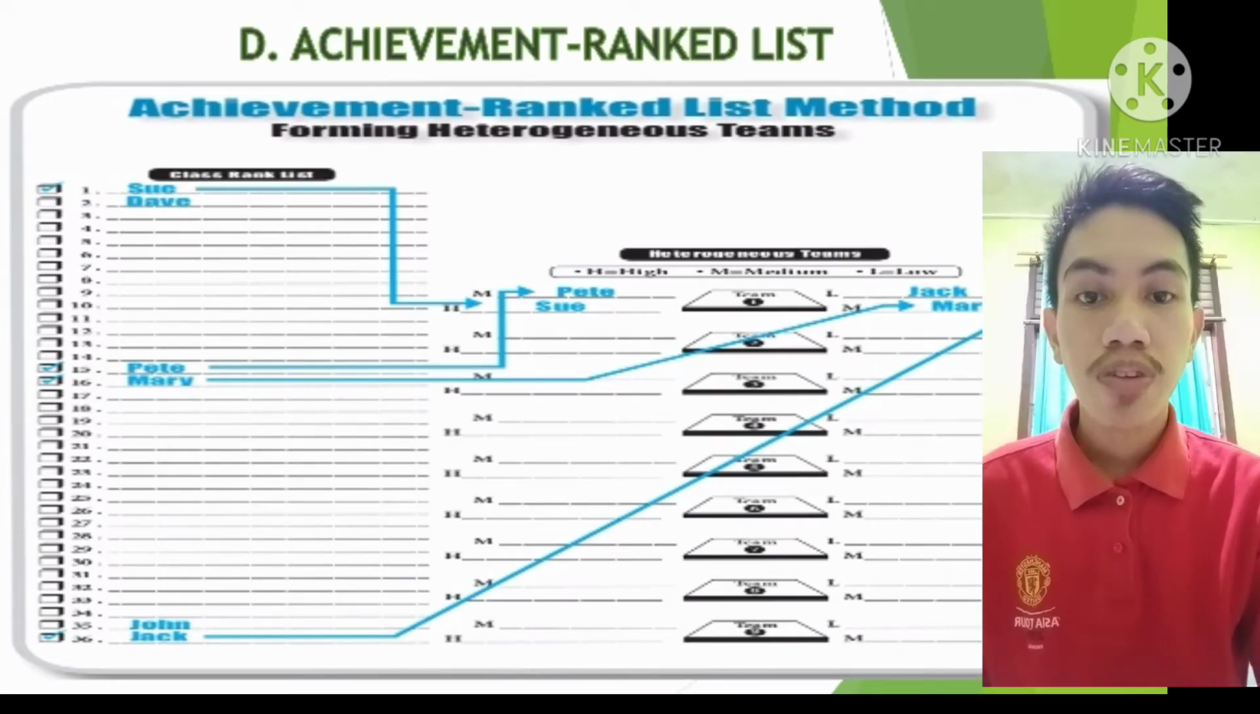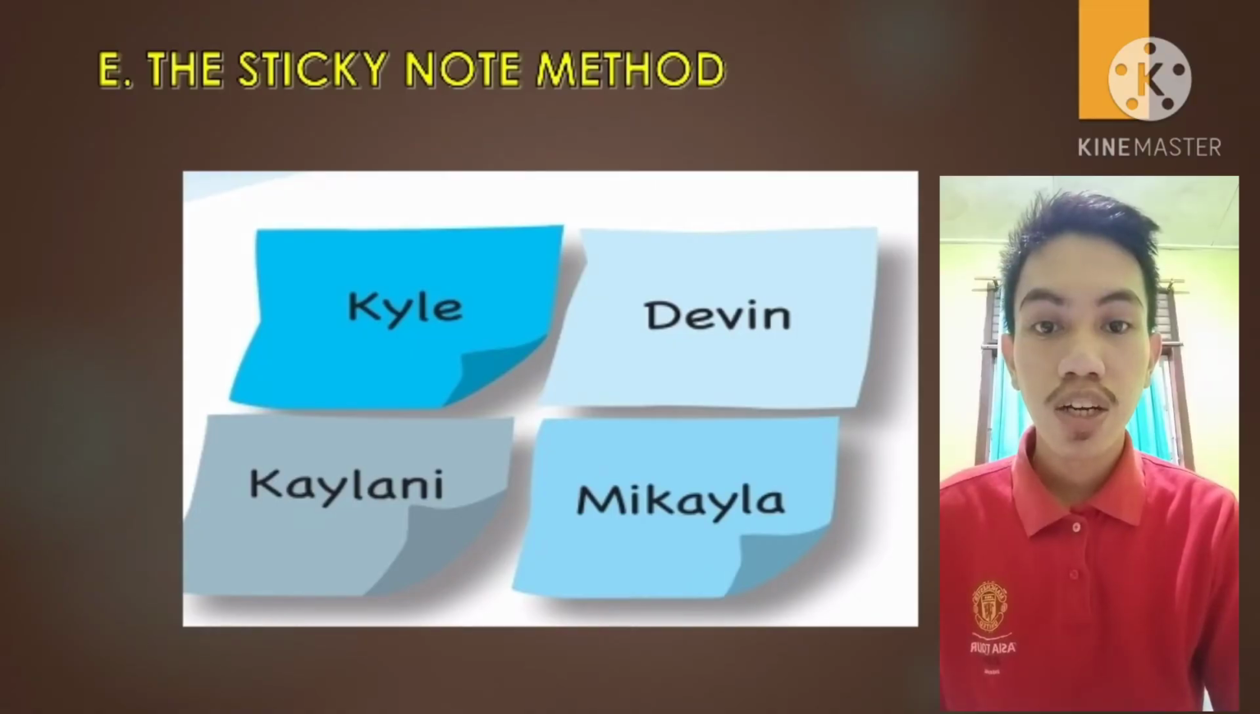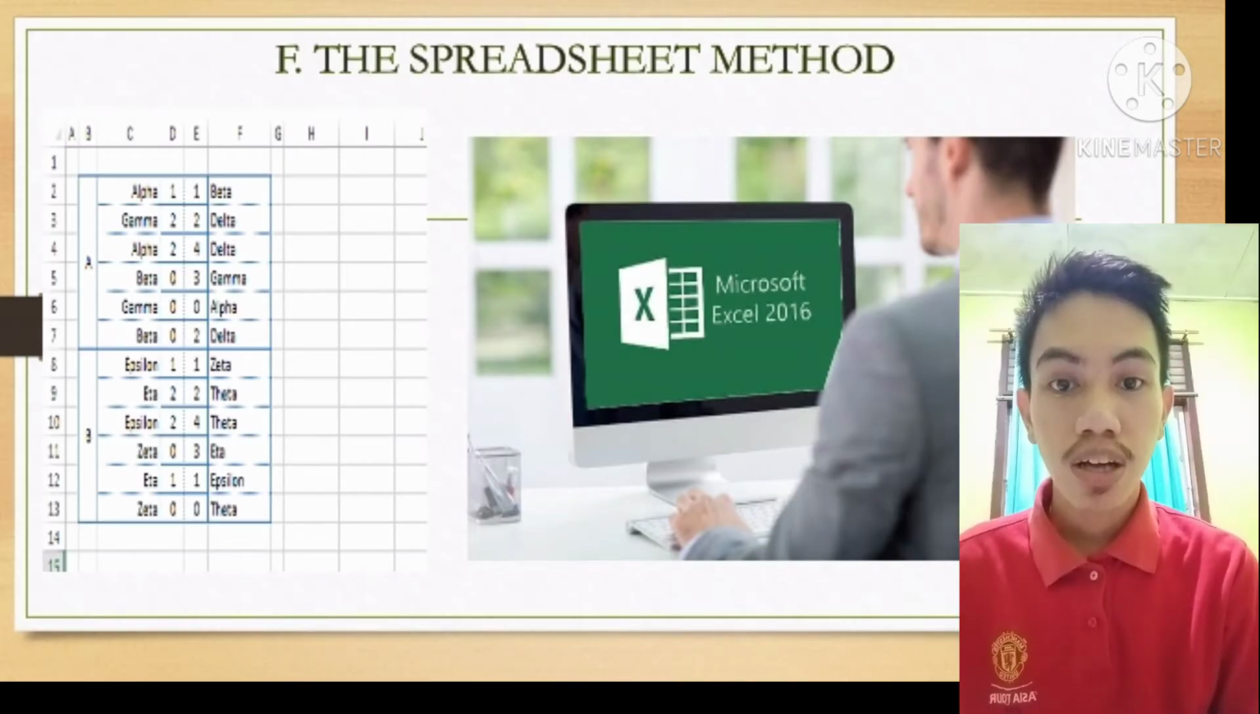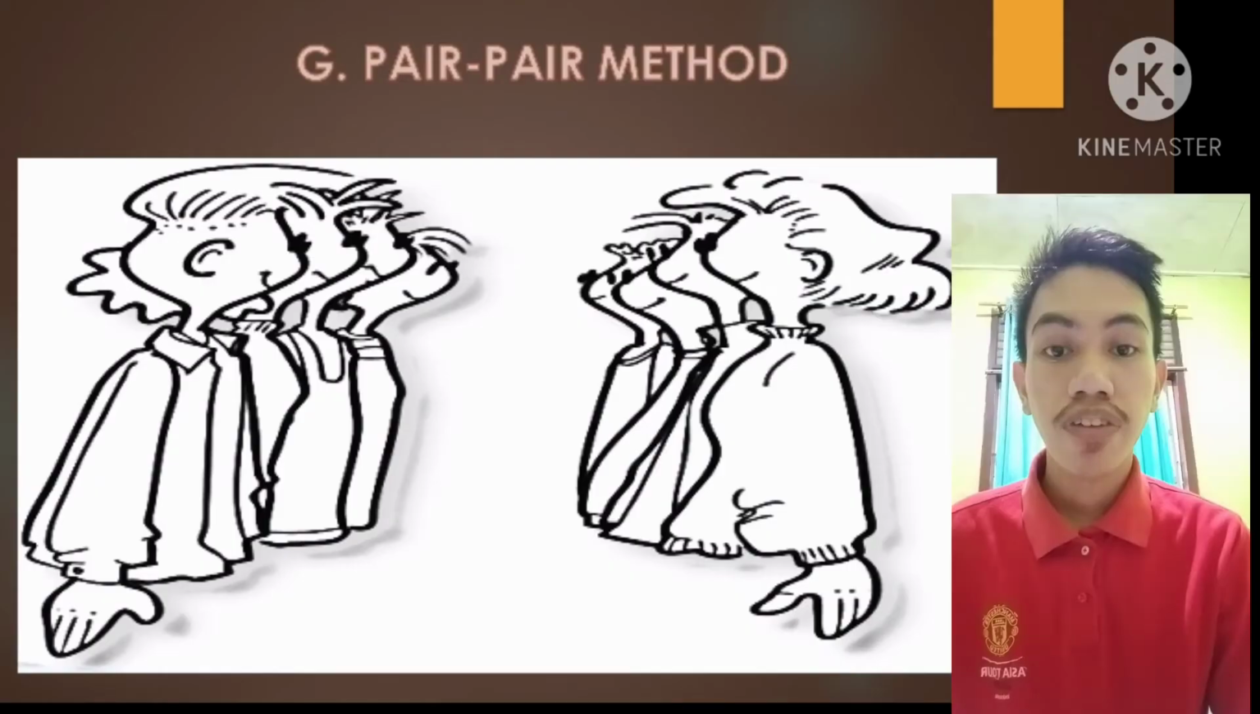The fourth is the achievement rank list method, when teachers rank students on achievement level and use it to select high, medium, and low students in order to create teams. The fifth is the sticky note method, which uses sticky notes to create a team with the assignment written on it. Sixth is the spreadsheet method, using a spreadsheet like Microsoft Excel on a computer in order to create the teams.